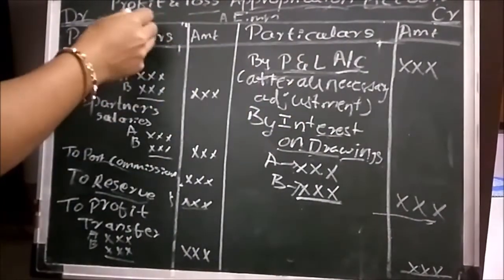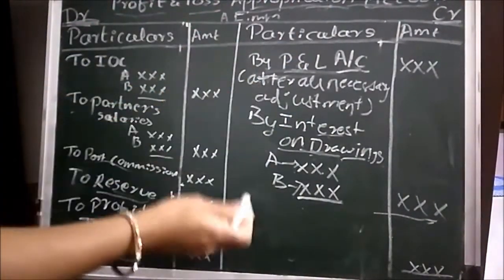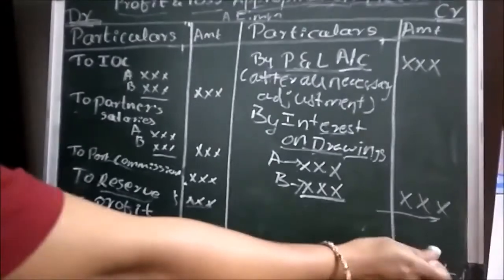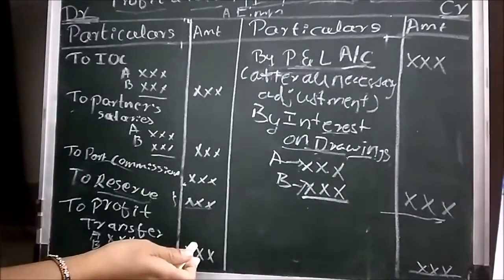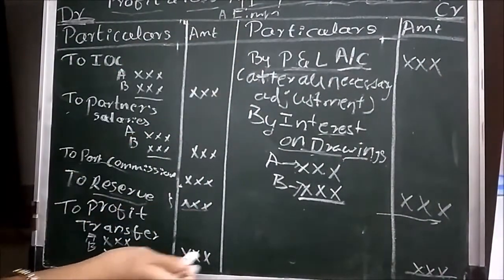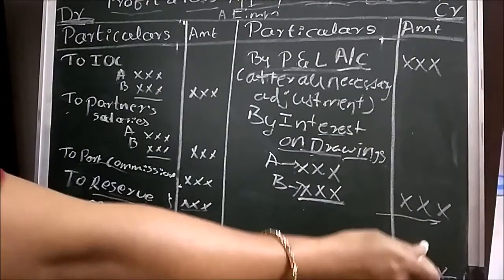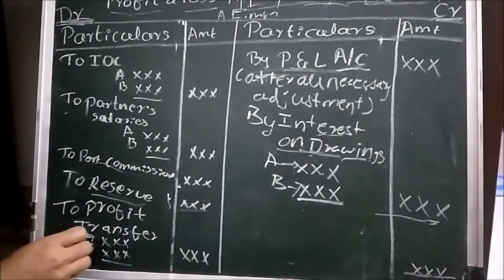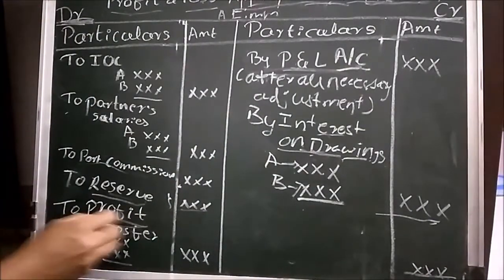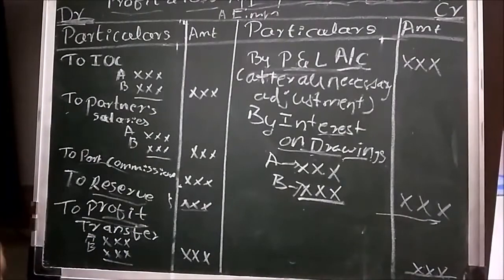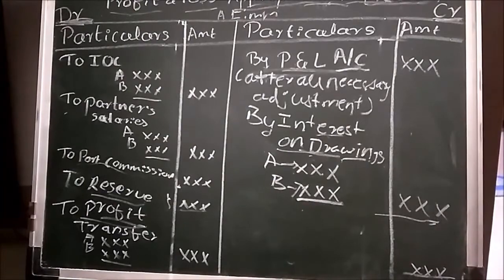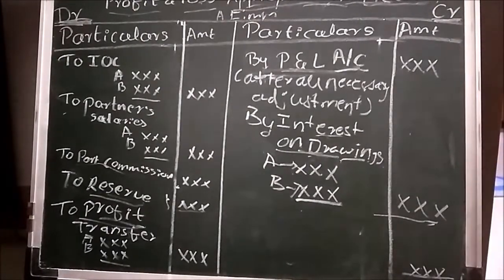So these are the entries of the profit and loss appropriation account. Suppose the credit side total is more and the debit side total is less, it means this profit will be transferred to the partners in the ratio they have agreed on in the deed.